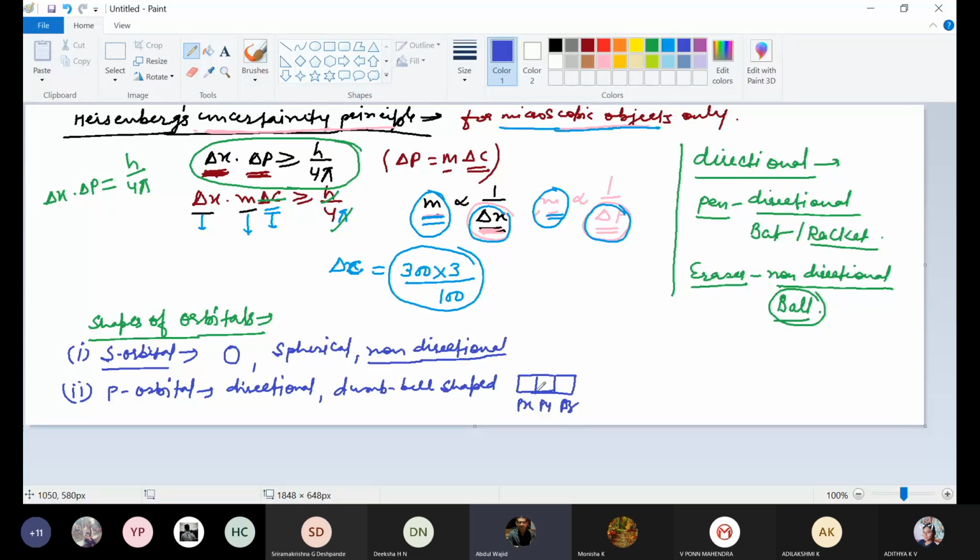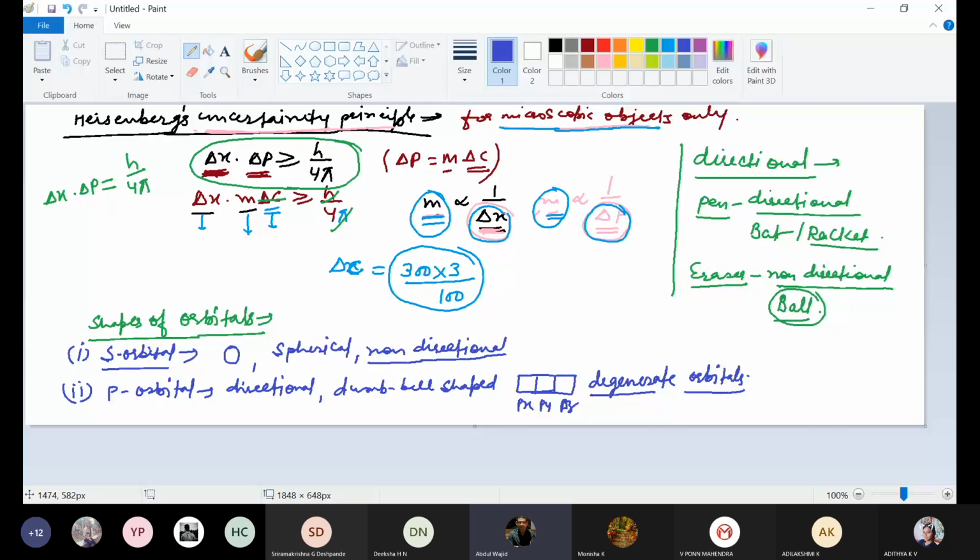And all these three, why have we written all three together? Because these three are degenerate orbitals. Degenerate orbitals means all are having the same energy. There won't be any difference in energy. So those orbitals which have the same energy are called degenerate orbitals. 3p and 3d are not degenerate orbitals because their energies are different. But all the three orbitals of p, all the five orbitals of d, or all the seven orbitals of f are degenerate orbitals because their energy will be the same.